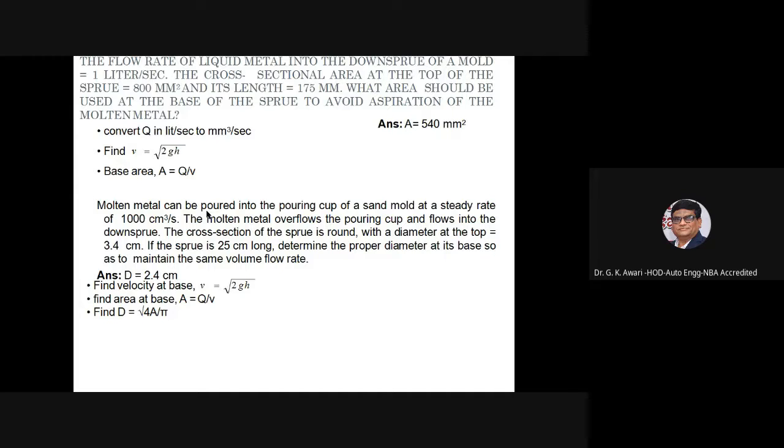Molten metal can be poured into the pouring cup of a mold at a steady rate of 1000 centimeter cube per second. The molten metal overflows the pouring cup and flows into the downsprue. The cross-sectional area of the sprue is round with a diameter at the top of 3.4 centimeter. If the sprue is 25 centimeter long, determine the proper diameter at its base so as to maintain the same volume flow rate.